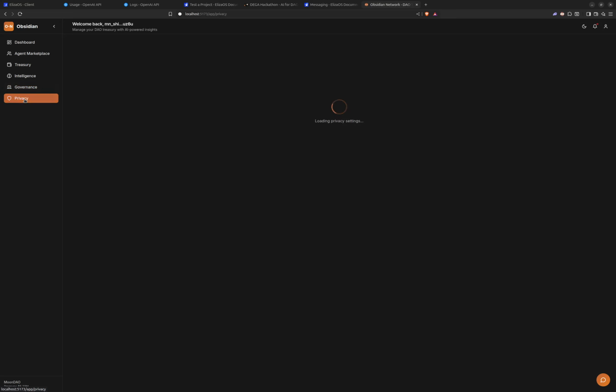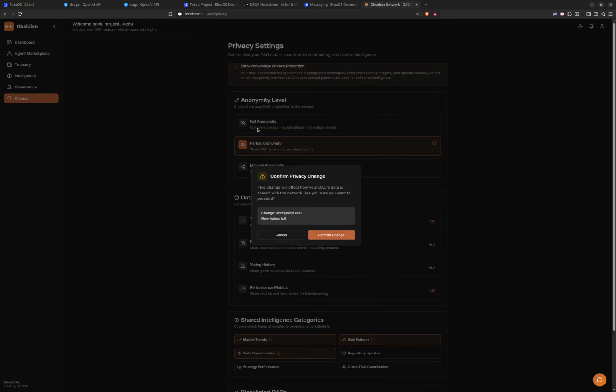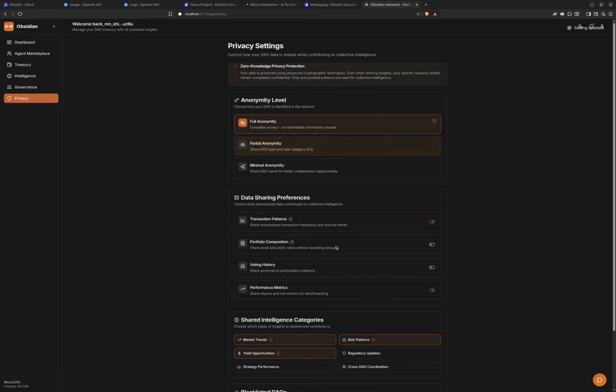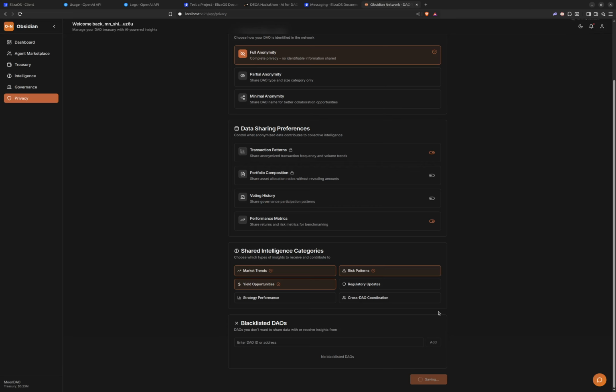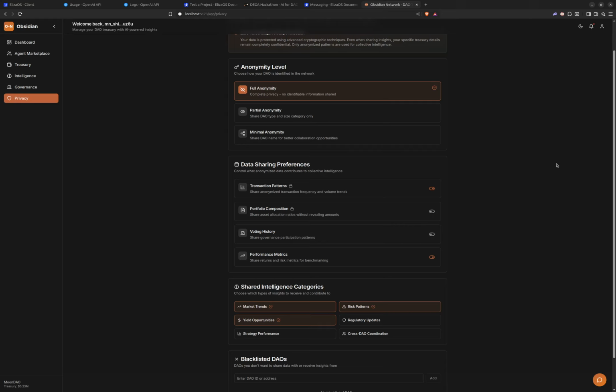the application. On the privacy page, you can choose the anonymity level that you want to share information through the network. There is full anonymity, where you can choose how the information that you share is currently being affected. You can confirm this change, and once you confirm the change, you need to save the privacy settings. After saving, you can see the privacy settings have been updated, and there is the anonymity level, whether you want it to be partial, minimal, or full anonymity, and there are the data sharing preferences, whether you want to share your transaction patterns, or your portfolio composition.